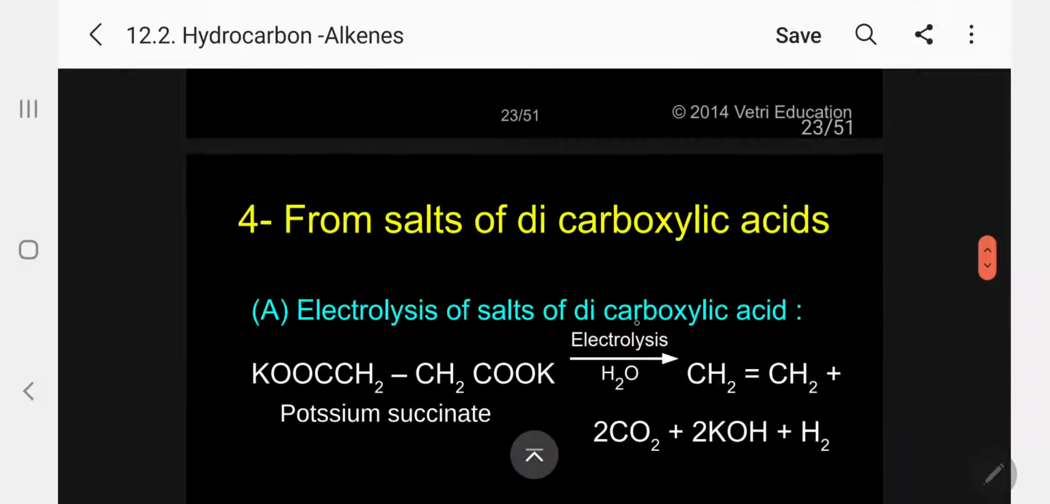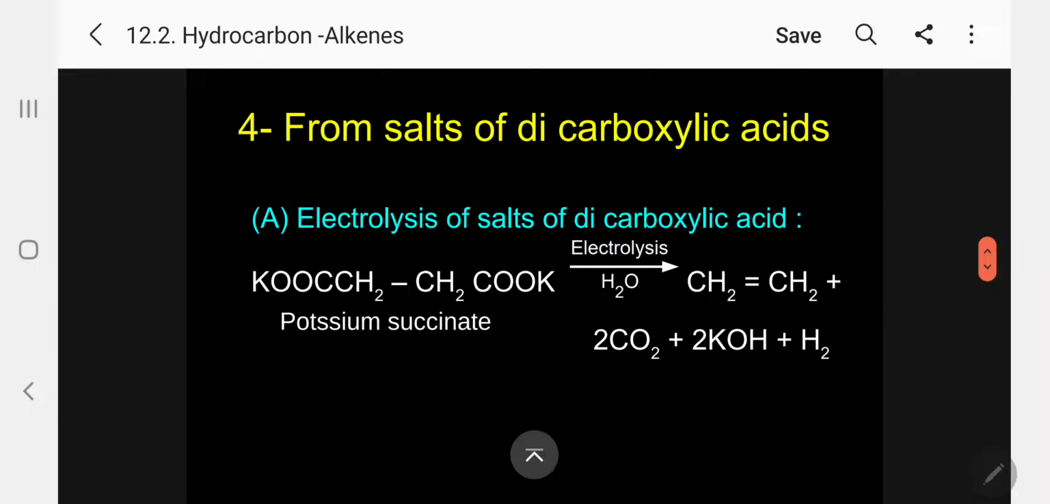Kindly follow. Now, the fourth method: from salts of dicarboxylic acid we can also prepare alkenes. The example is potassium succinate. Kindly follow.